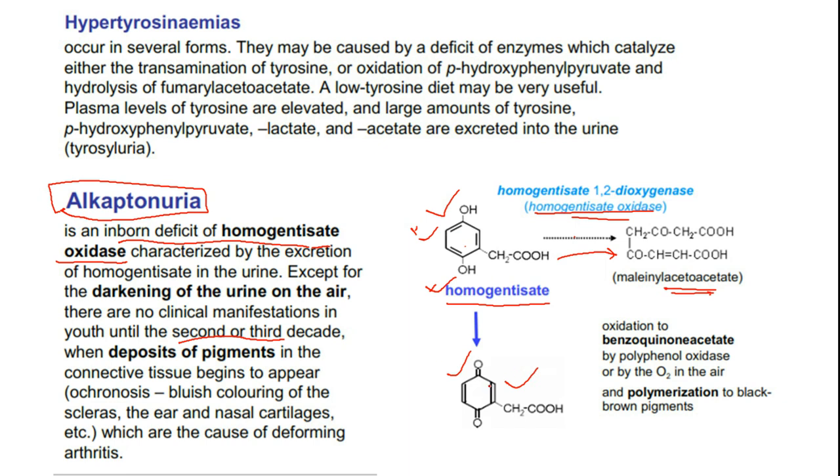Thereby it slowly gets converted to benzoquinone and also polymerizes to result in black or dark brown pigments, especially in the sclera, ear and nasal cartilages, which are darkened because of this, and which cause deforming arthritis. So this is the way lack of homogentisate oxidase enzyme results in alkaptonuria.